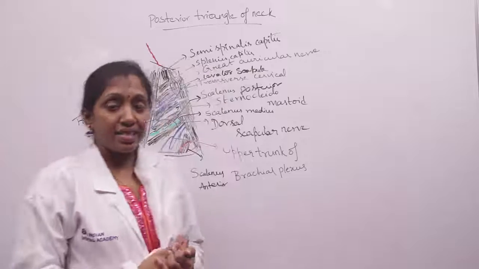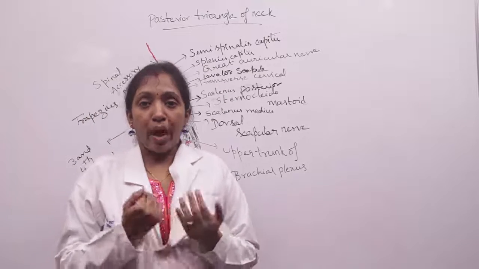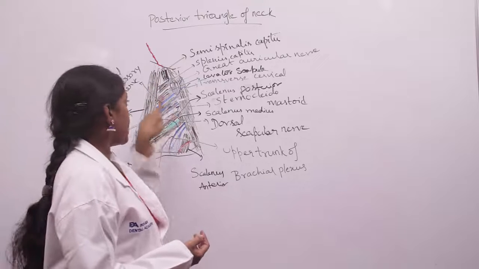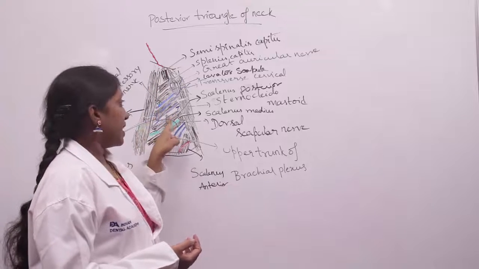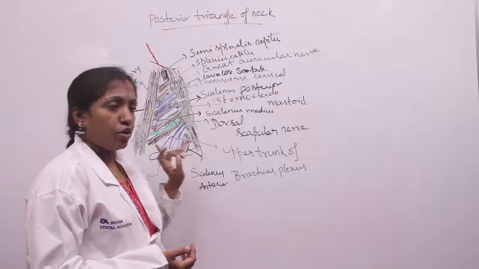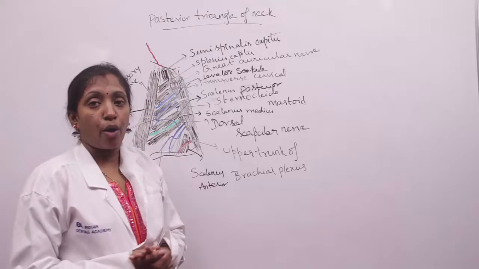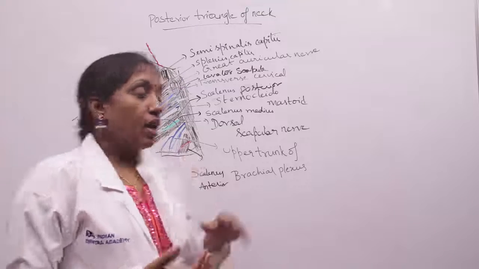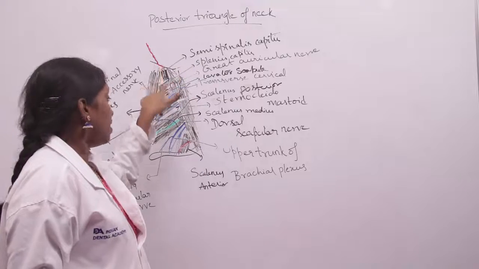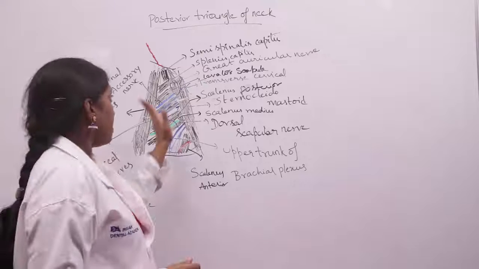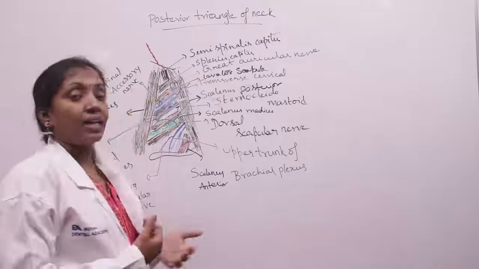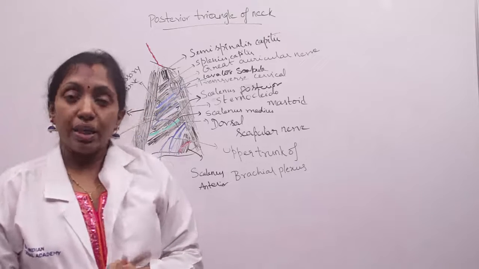So the muscles that form the floor of the triangle from above downwards are semispinalis capitis, splenius capitis, levator scapulae, scalenus posterior, scalenus medius, and scalenus anterior. Only in semispinalis capitis are the muscle fibers vertical, and the remaining muscle fibers run backwards and downwards. These muscles are covered by the prevertebral layer of deep cervical fascia.